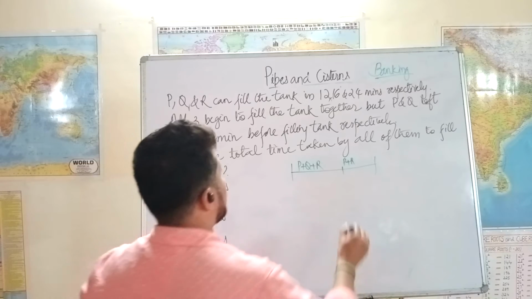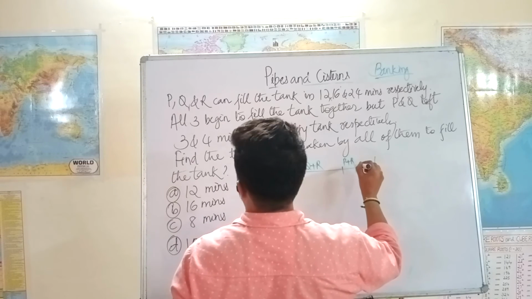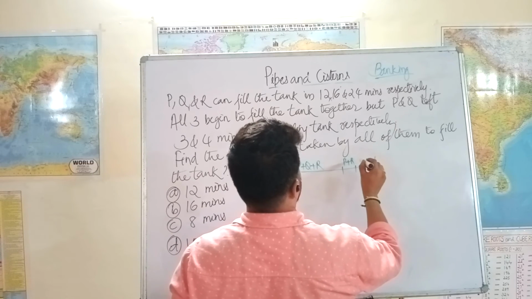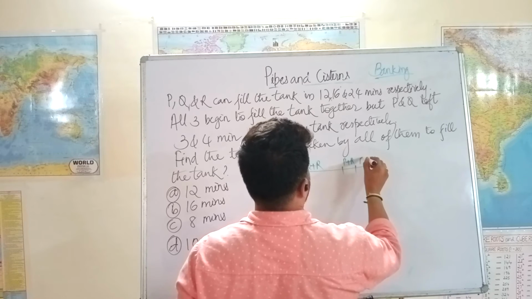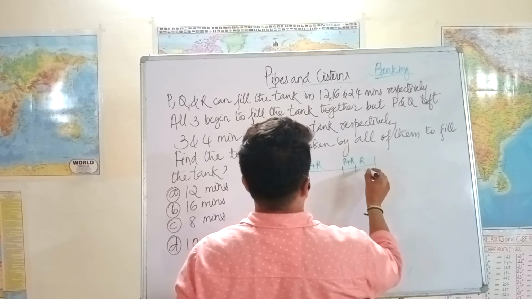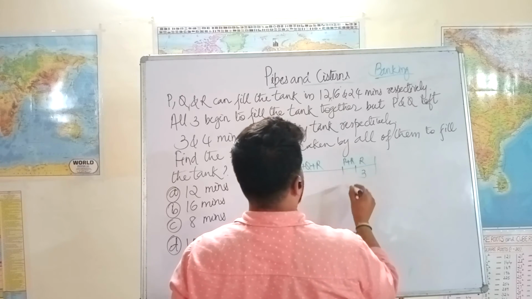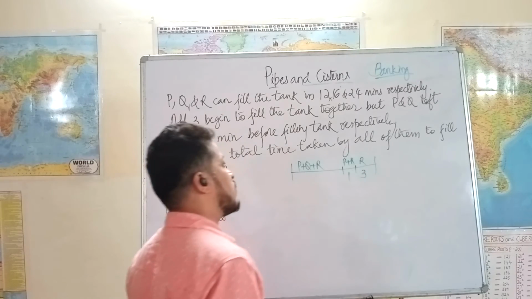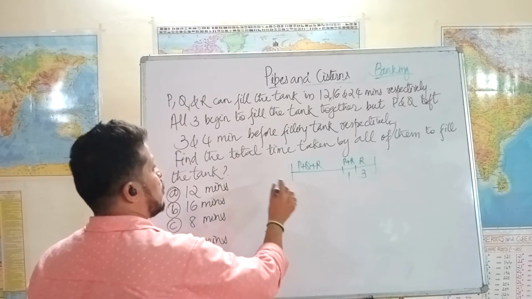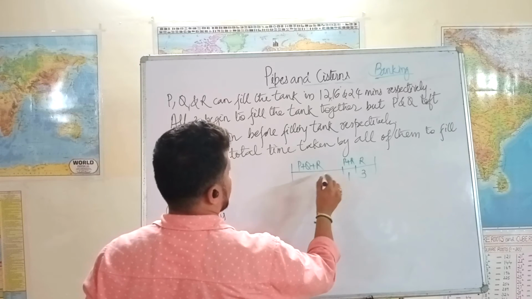And when 3 minutes was remaining, P left. That means only R was working. So last 3 minutes only R was working, and this 1 minute P and R work together, and P, Q, R work for the rest of the time. We'll say X.